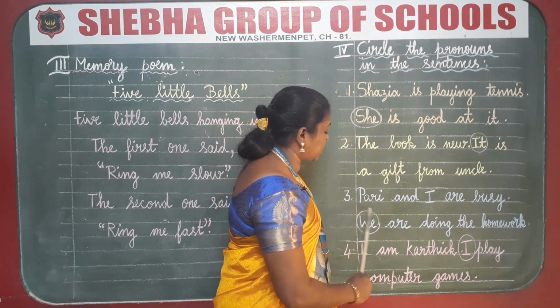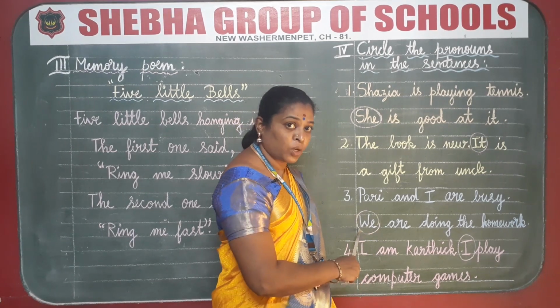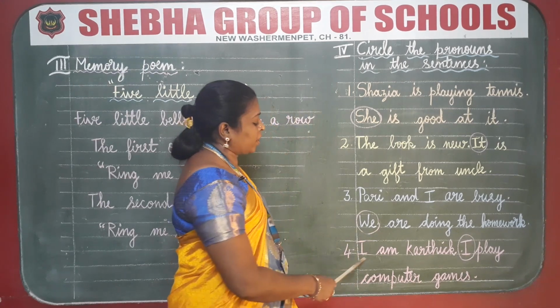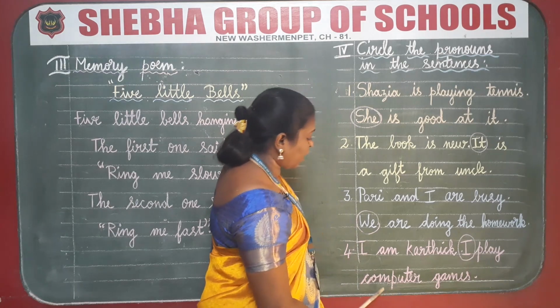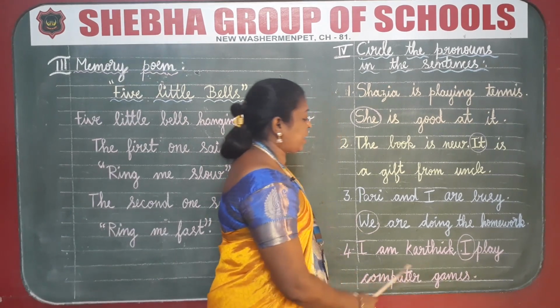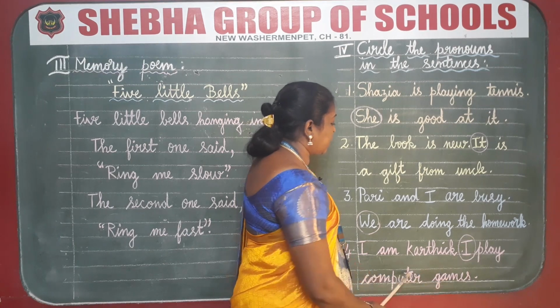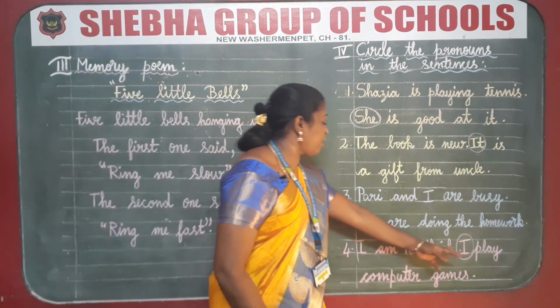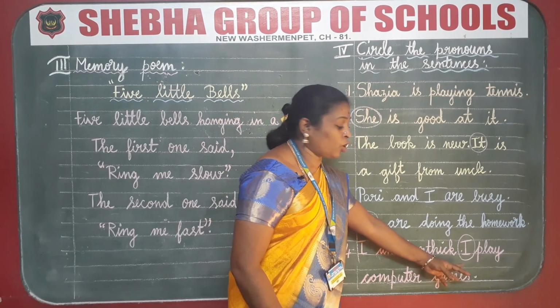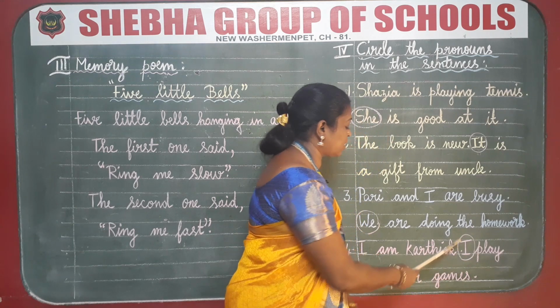So, we is the pronoun. We are going to circle we in this sentence. Okay, students. Fourth one. I am Karthik. I play computer games. Here, I is the pronoun because I refers to Karthik. So, we are going to circle I. Circle I as the pronoun.